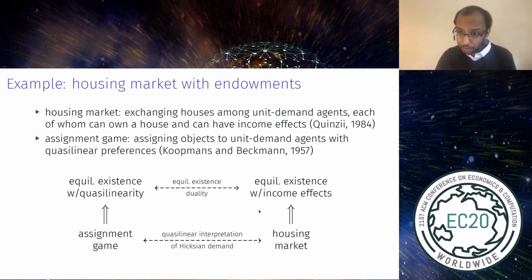Now that was actually known, Quinzii and others showed it, but their arguments relied crucially on agents having unit demand for goods in the housing market. Our approach doesn't really rely on that. And so I want to now explain to you what condition is really driving existence of competitive equilibrium in this example, in a way that allows for the possibility that agents might demand multiple goods instead of just one good.